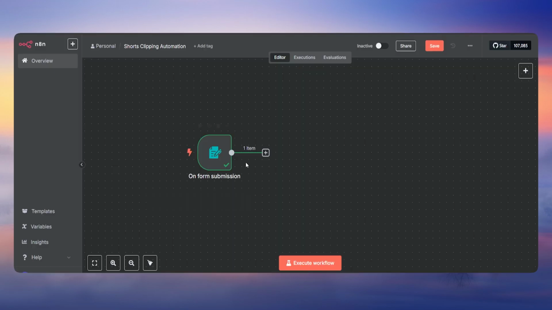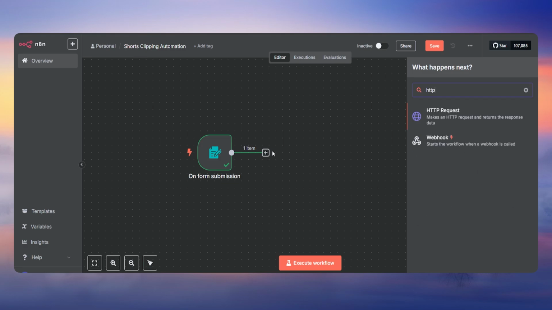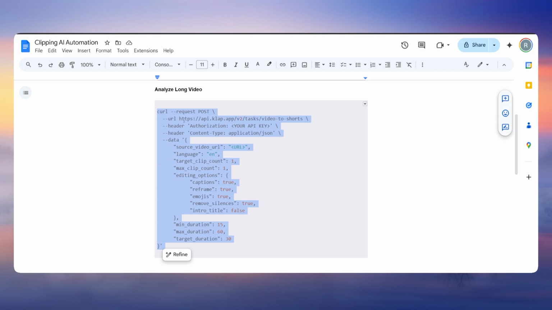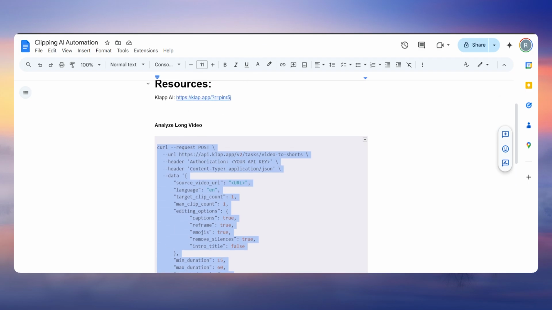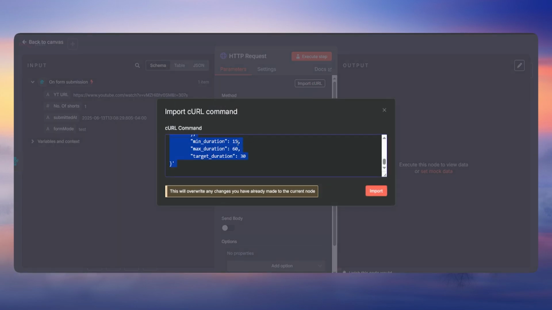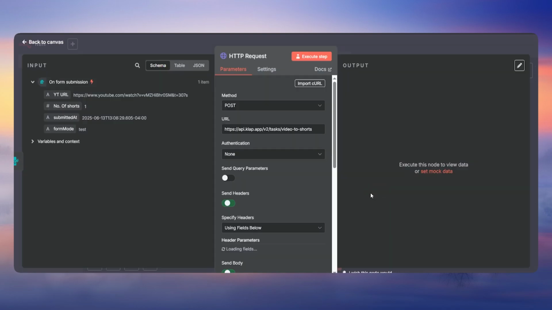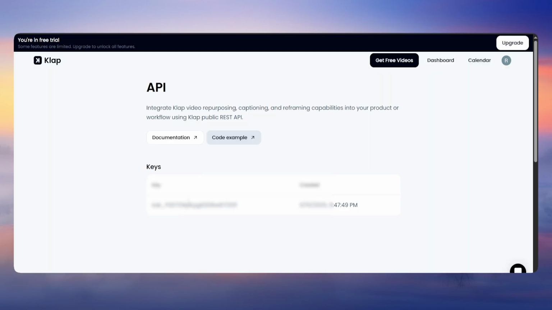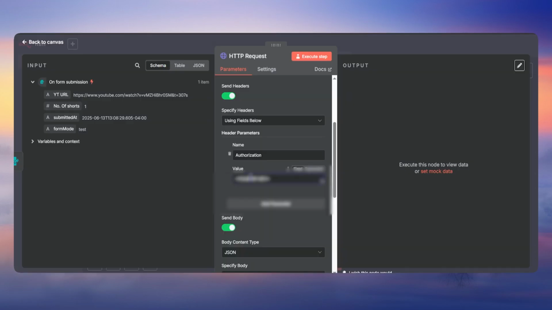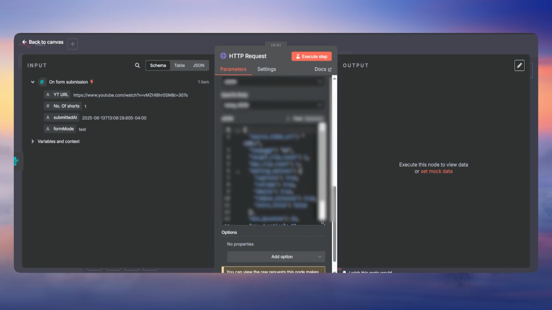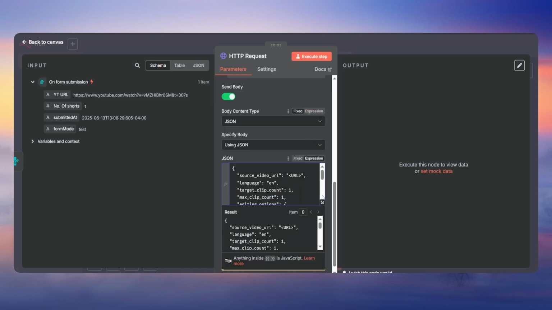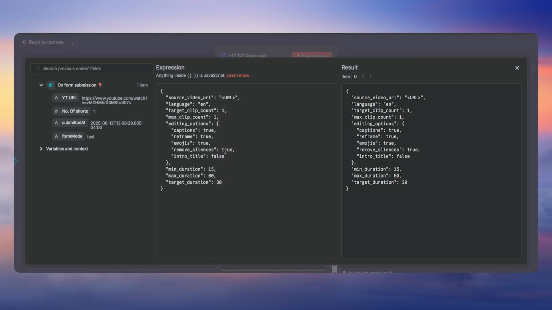Coming back to the workflow, add the HTTP request as the first node here. Then go back to the document, copy this first analyze long video code, add this in the curl and click on import. Everything will be as it is, nothing needs to be changed, only the key that you have to copy and paste here. So I'm going to copy this key and paste it in here. At the bottom it says send body, keep it as an expression and maximize it.